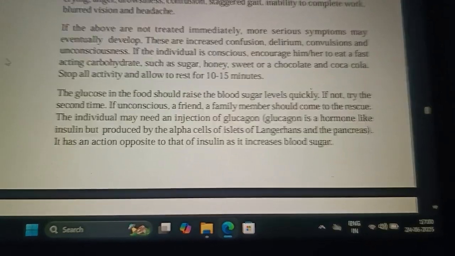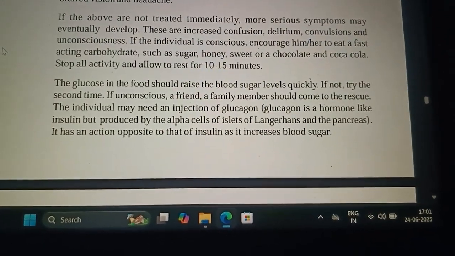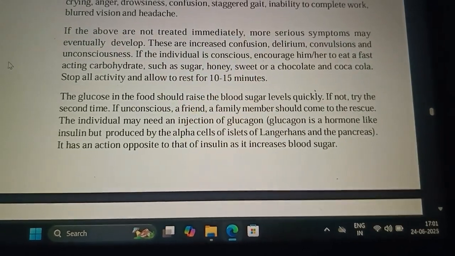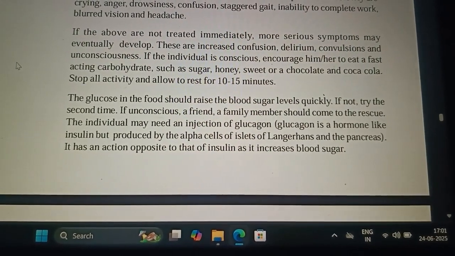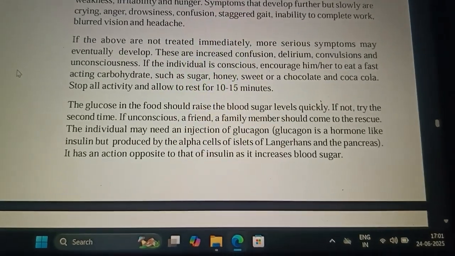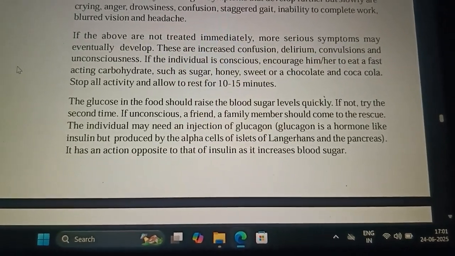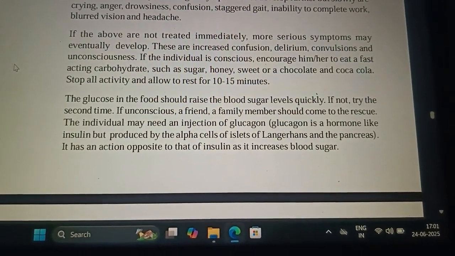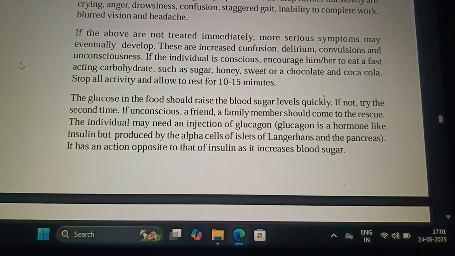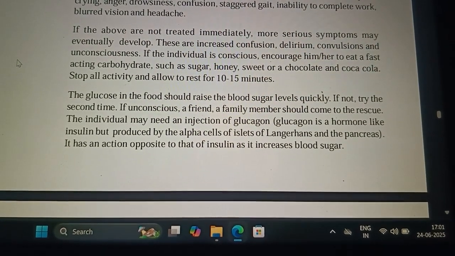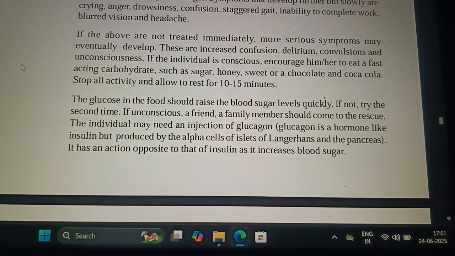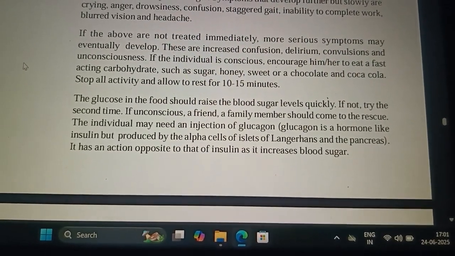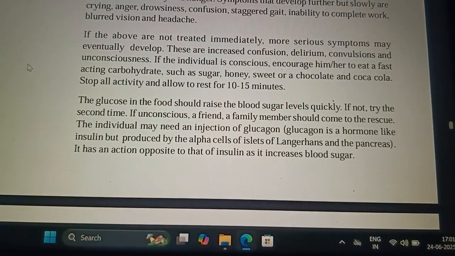Here is what it's saying. Glucagon is a hormone like insulin, produced by alpha cells of islets of Langerhans. Its action is, as I said, exactly opposite to insulin. Insulin increases the action of cells and increases the amount of sugar taken up by the cells, thus lowering the blood sugar level.